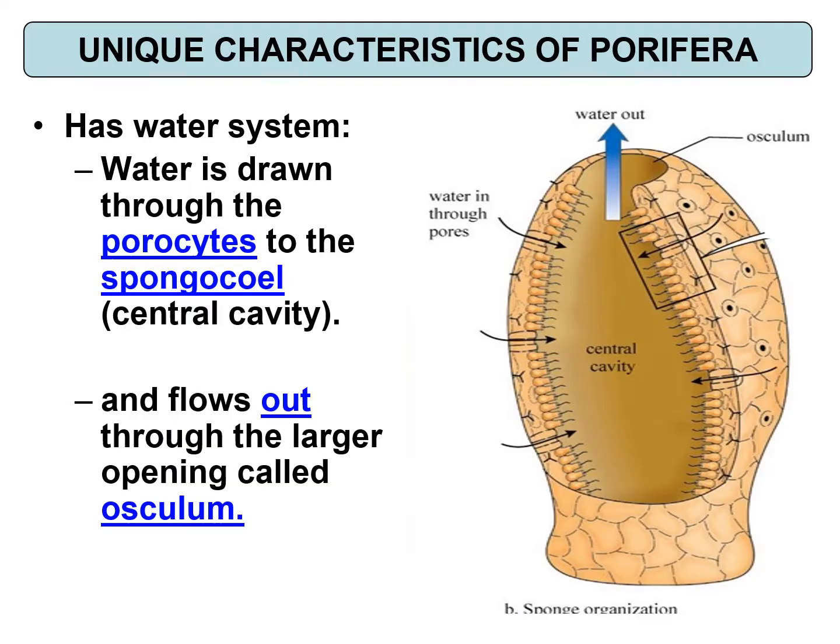The unique characteristic of Porifera, it has a water system that is drawn through the porocyte. Here the porocyte to the spongocoel. This is the spongocoel, which is the central cavity. Then water flows out through the larger opening called osculum.